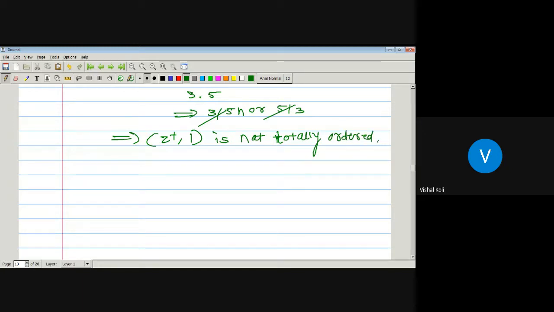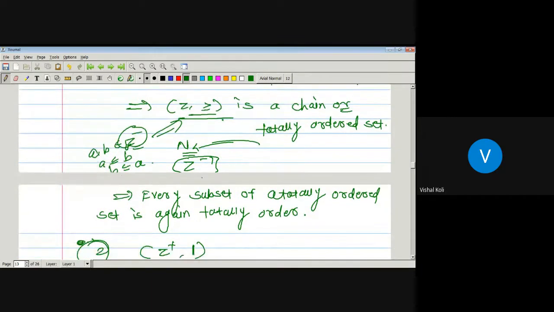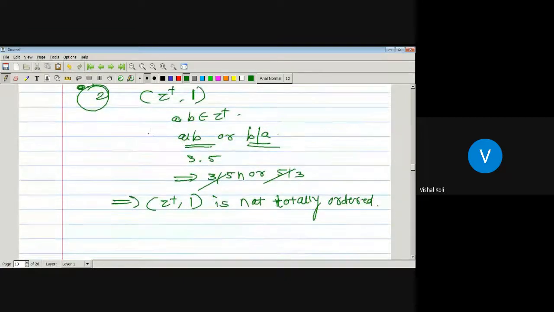Okay, so here we have proved every subset of a totally ordered set is again totally ordered. If there is a set which is not totally ordered with respect to some relation, then is it possible that its subset will be totally ordered?